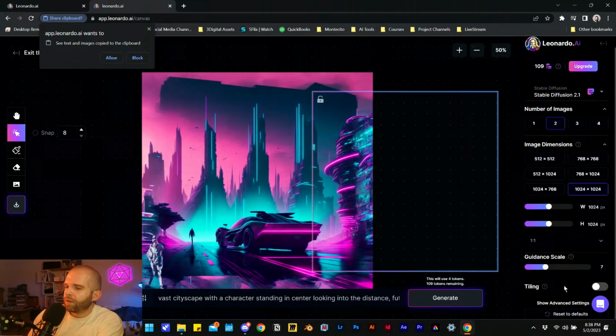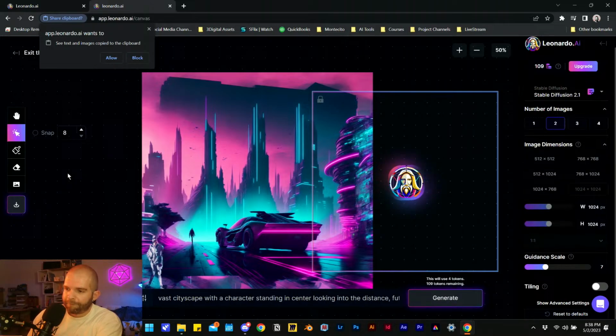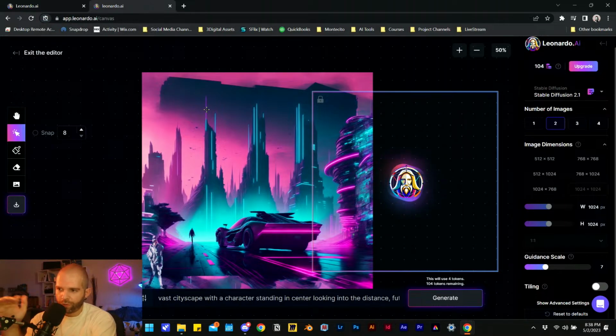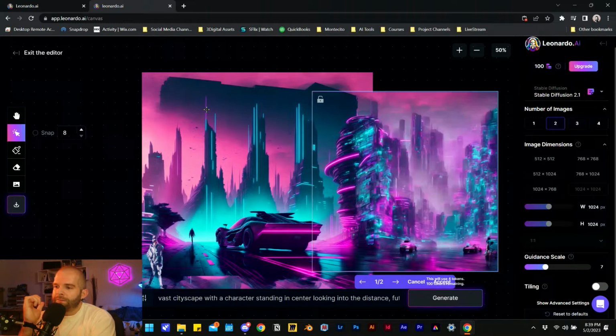And let's hit it. Yeah. So the canvas is something that if you exit, you can't come back to. Whatever you're working on, whenever you're working in Canvas, this is like an AI Photoshop. We do need to export whatever we create in here if you want to continue using it. So for now.